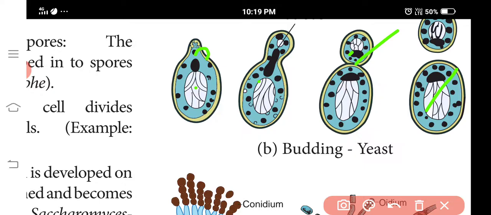The bud arises as a papilla on the parent cell and then, after enlargement, separates into a completely independent entity.